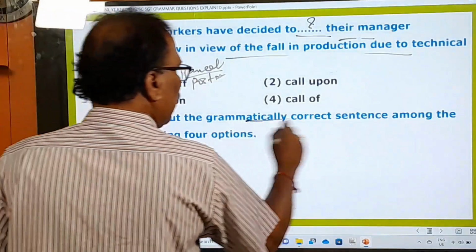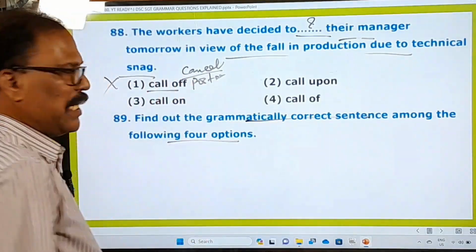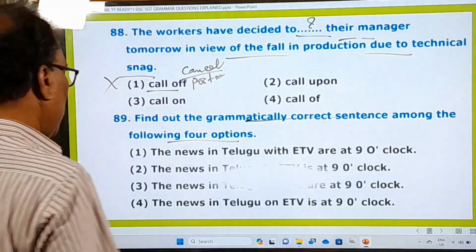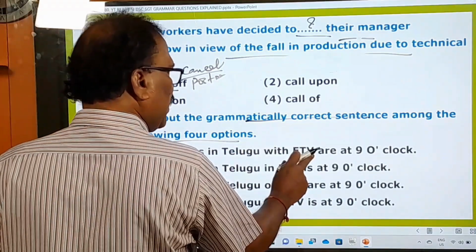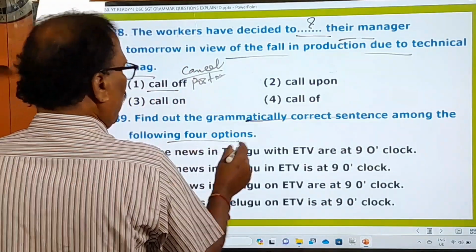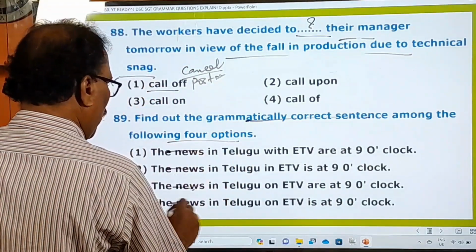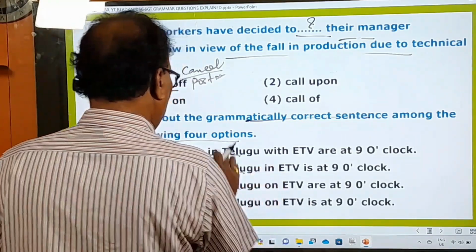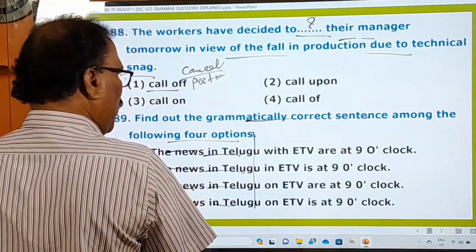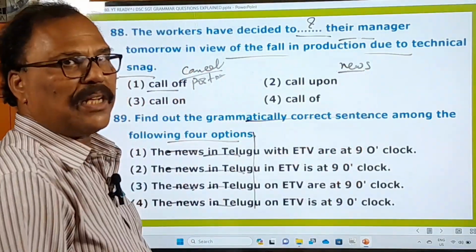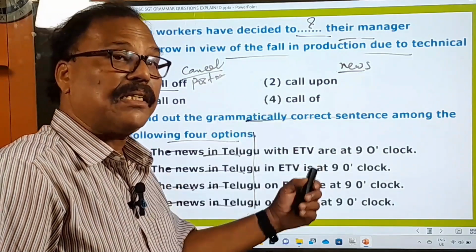Find out the grammatically correct sentence among the following four options. Grammatically correct sentences is asking you to pick up. And what are the things? The news in Telugu with ETV are at 9 o'clock. See, remember, here is given the news in the fourth sentence. News in Telugu, in Telugu. Up to here, all the sentences are okay. But news is, remember, there are certain words in the English language that end in s and look to you to be plural words.